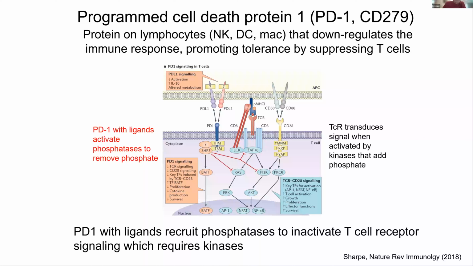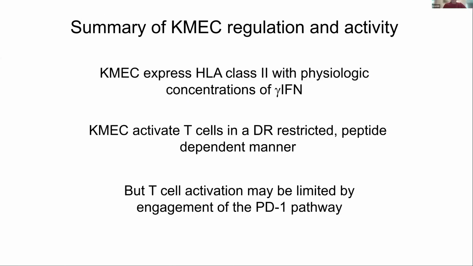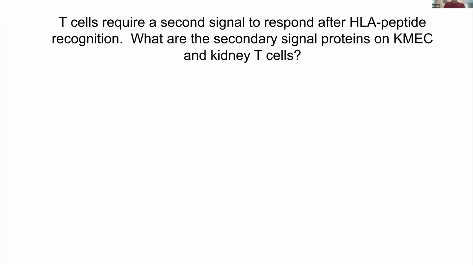So the summary at this point is that the endothelial cells, or microvascular endothelials in the kidney, express HLA class 2 with physiological concentrations of gamma interferon. They can activate T cells in this DR restricted, peptide dependent manner, but this T cell activation can be limited by the engagement of this PD-1 pathway. Now, when T cells see an HLA molecule with a peptide, that's a very high recognition signal, but they don't respond. They need some kind of secondary signal.